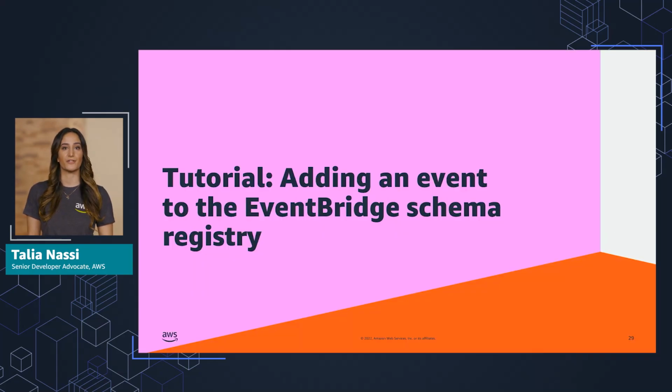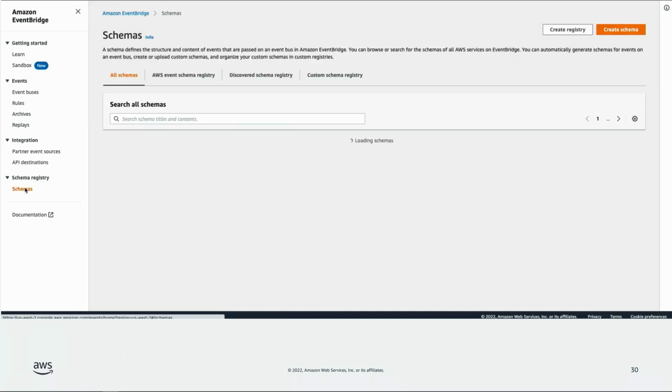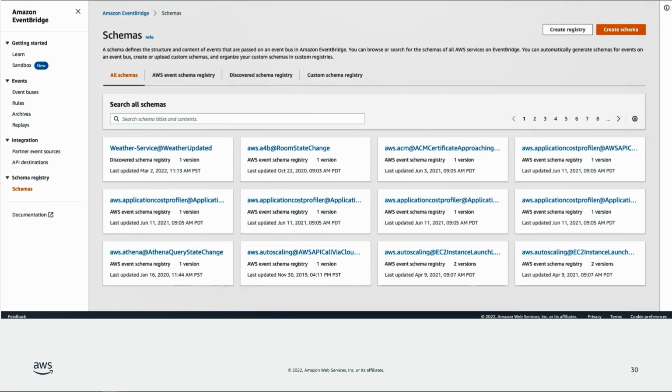In this tutorial, you add an event to the Amazon EventBridge schema registry. You create an account, create an event, which includes a user's name and email address. Navigate to the Amazon EventBridge console and choose Schemas from the left panel.